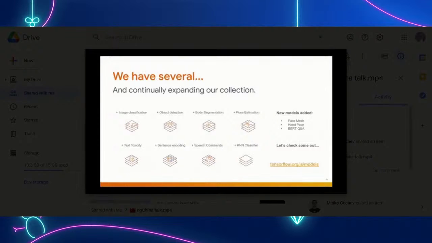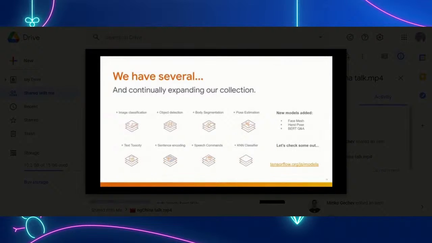Here you can see several popular pre-made models available with TensorFlow.js. Things like object detection, body segmentation, which is the act of classifying each pixel in an image to determine if it belongs to the human body or not, or pose estimation to understand where the joints and skeleton might be. And we even have many natural language models to understand human language too. In fact, our new question and answer model allows you to ask a question on any piece of text, and it can automatically tell you which part of that text answers the question.